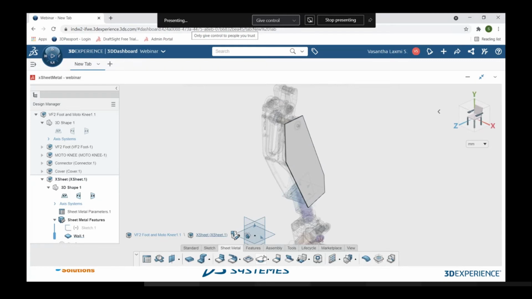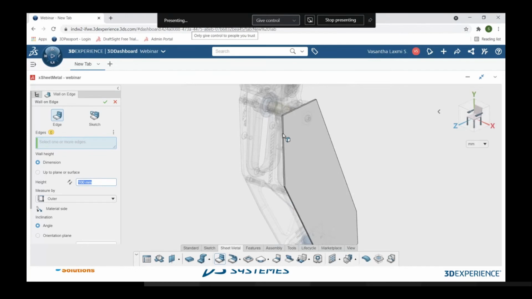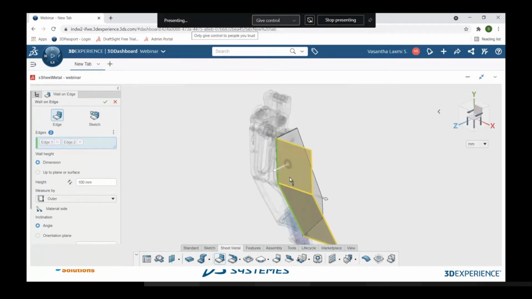So moving on, we have another command called wall on edge. When I click on it, it is asking me to specify a few edges so that it can add the extra edges to it. So I am specifying this edge and this edge, and I don't want my material to be added on the other side, but I want it to cover my part.